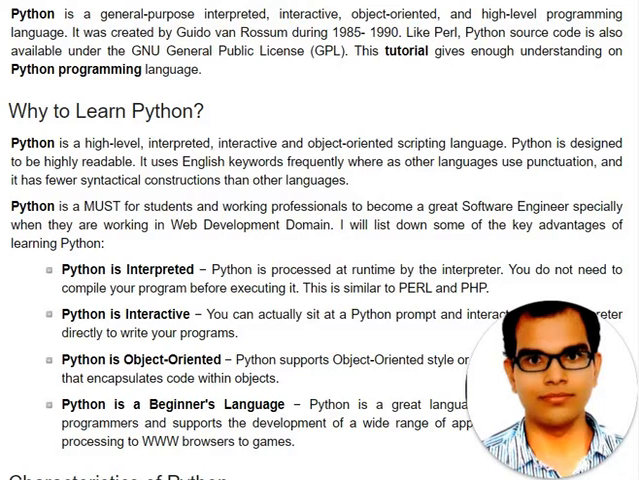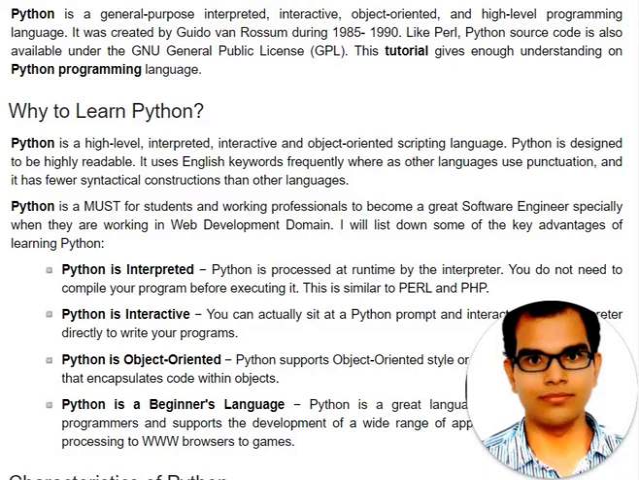Before that, we have to see what is Python, what are the features of Python, what software we have to install for writing Python programs, how we will write, what are the different types of commands in Python that we will see in this lecture.